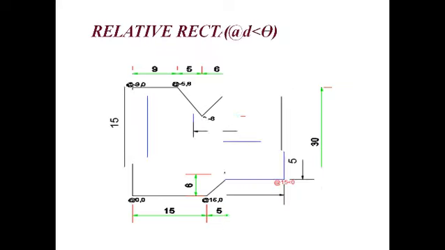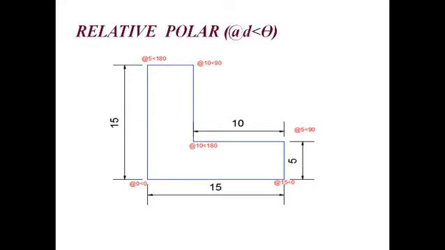And the next method is relative polar, right? In relative polar, if you know the distance between 2 points and the formation angle with respect to the base angle 0, then in that case we can go for relative polar. In this method also, the first point can be assumed anywhere. The distance between these 2 points is 15, right? And it's going at 0 degrees. So @15<0, where 15 is the distance, the less-than symbol denotes the angle, and it's going at 0 degrees. So @15<0.